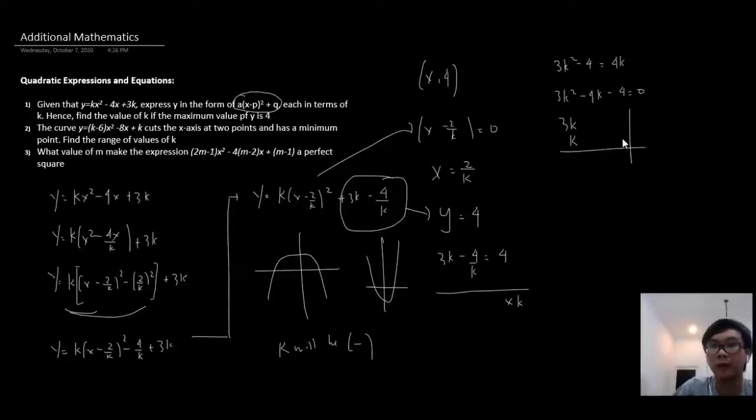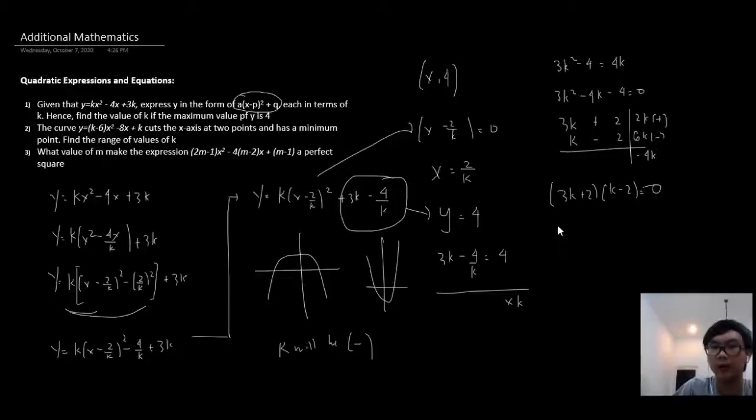You can use the quadratic formula as well if you like. So we have 6k and 2k, and since we want a negative value, we have negative 6 and positive 2, which will give us negative 4k. So this one is positive and this one is negative. So (3k plus 2)(k minus 2) is equal to 0.